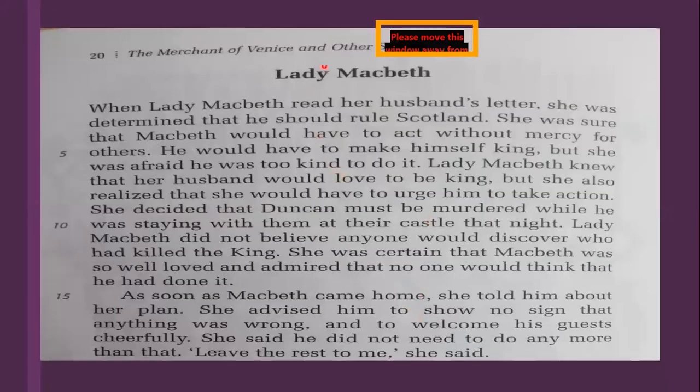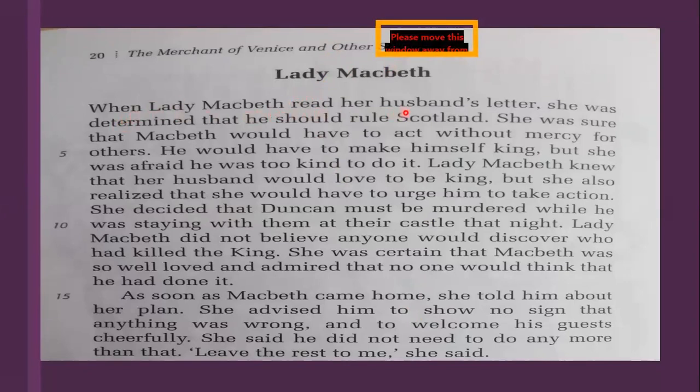Okay, Lady Macbeth. Now, who is Lady Macbeth? I've already told you Lady Macbeth is the wife of Macbeth, and she is a very ambitious woman. She can reach all the heights to be the queen. She's a very over-ambitious woman. So let's read about her.